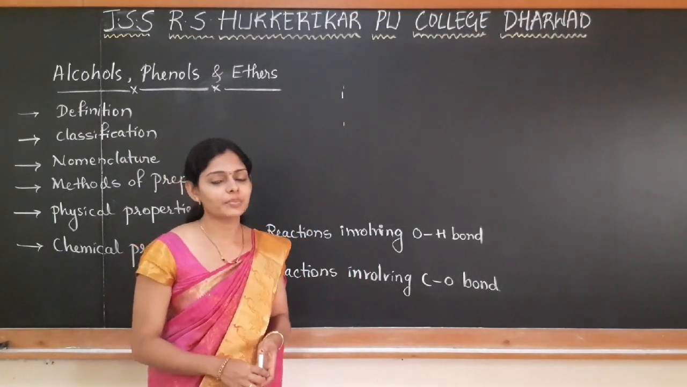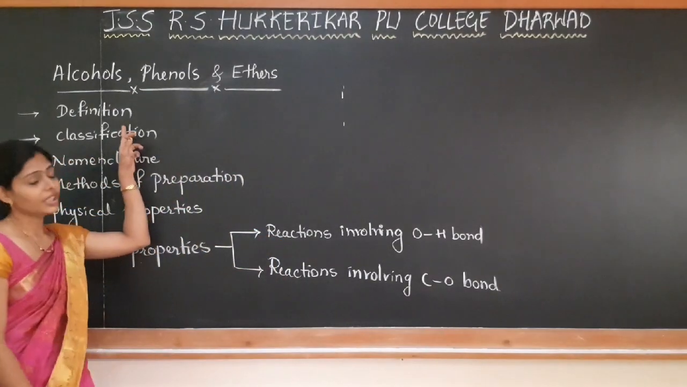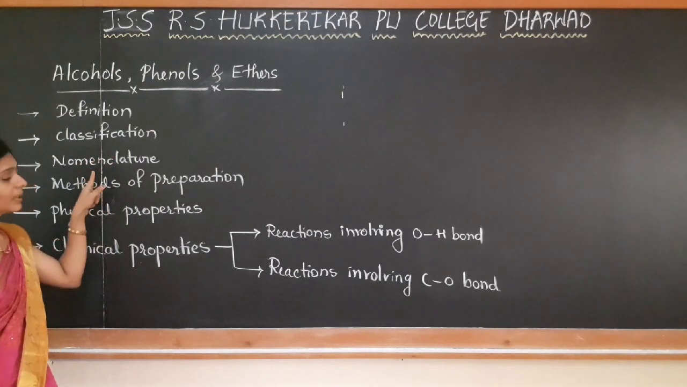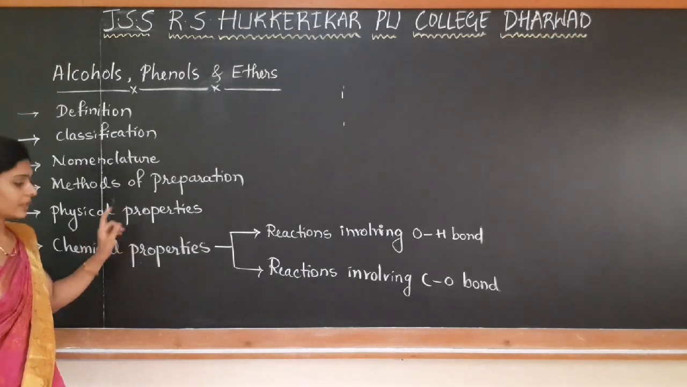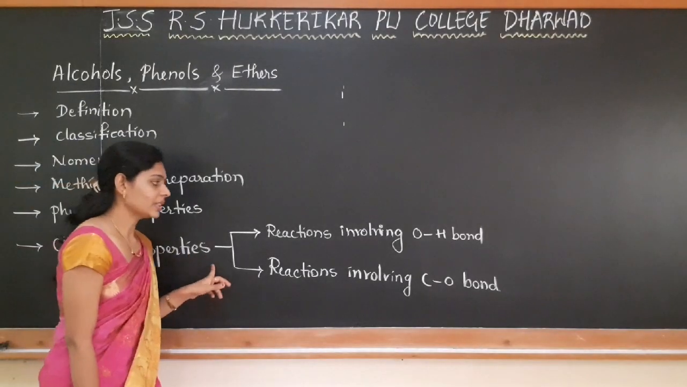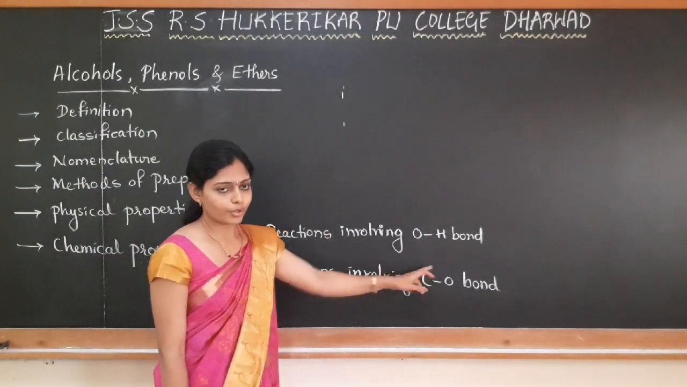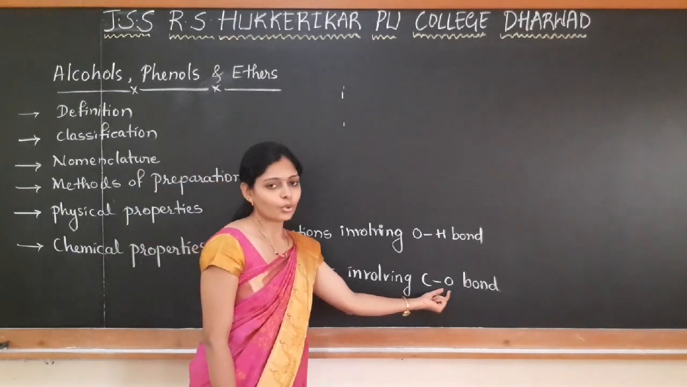We were dealing with the chapter alcohols, phenols and ethers. So far we have discussed in this chapter the definition of alcohols, classification of alcohols, nomenclature of alcohols, methods of preparation, physical properties of alcohols and chemical properties of alcohols. In chemical properties we have discussed the reactions involving the cleavage of OH bond. Today we will discuss the reactions involving the cleavage of CO bond.